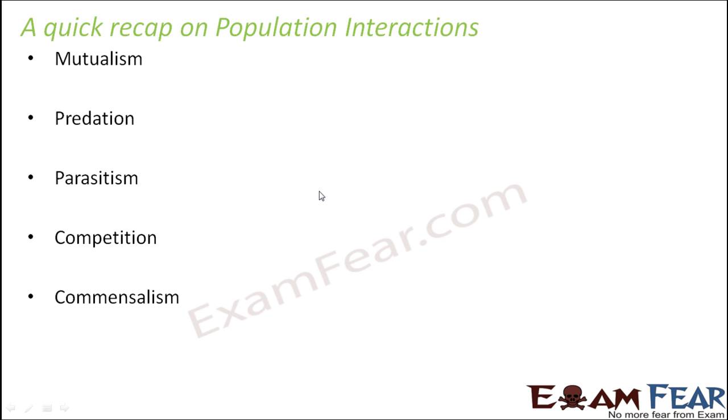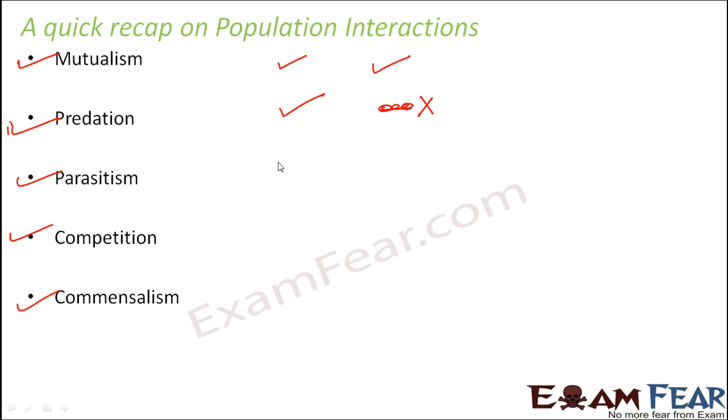So let us have a quick recap on population interactions. We learned about all these types of interactions, and everywhere we saw that the relationship between organisms was quite different. When we talked about mutualism, we found that both the organisms were benefited. When we talked about predation, one organism is benefited because it feeds on the other, while the other organism is harmed, in fact.